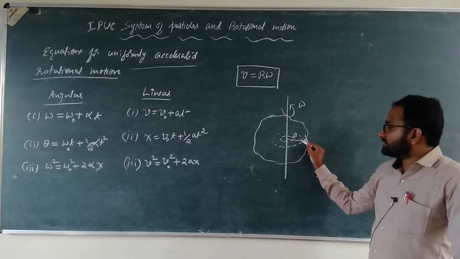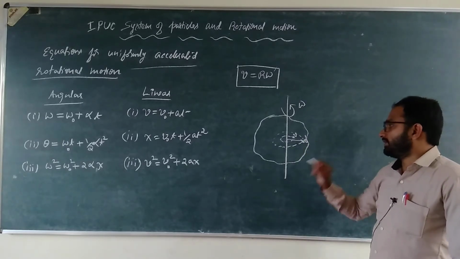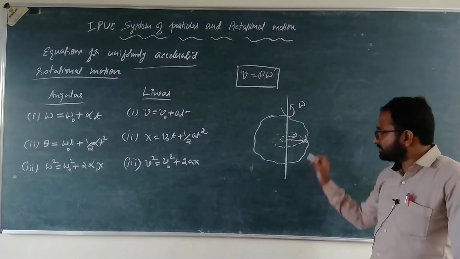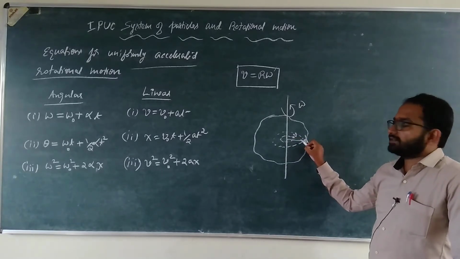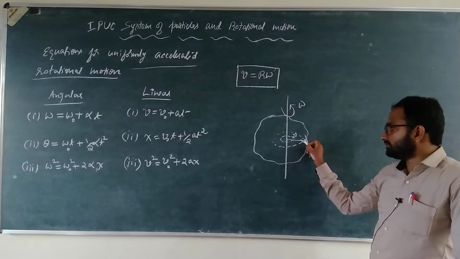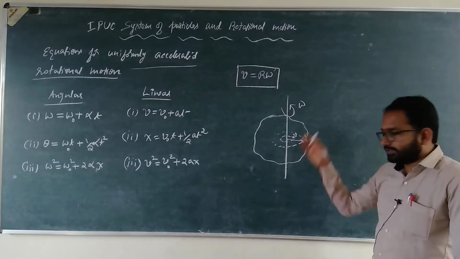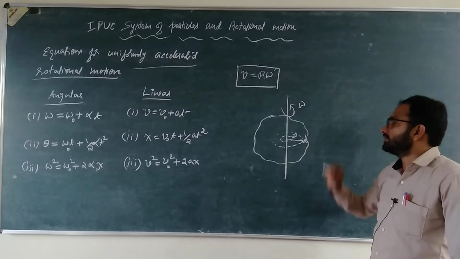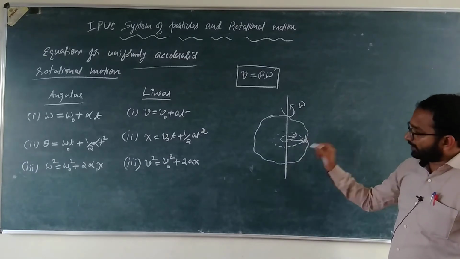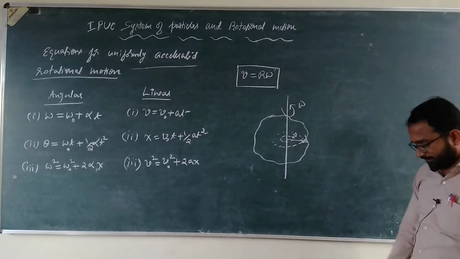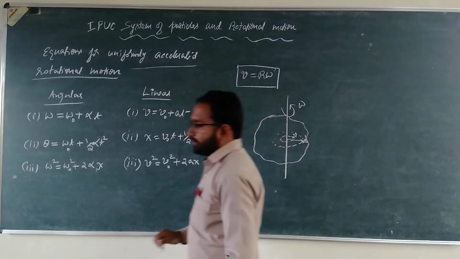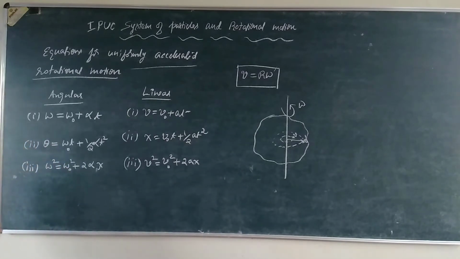So r is more for this particular particle compared to this, therefore the velocity of this particle, which is at a greater distance from the axis of rotation, is more. Okay, so v is equal to r into omega. That is an important expression, a relationship between the linear velocity and the angular velocity.